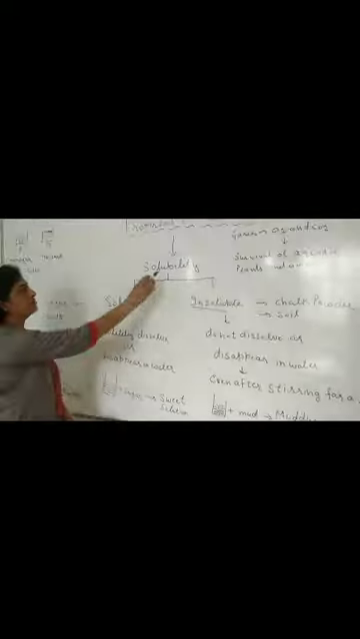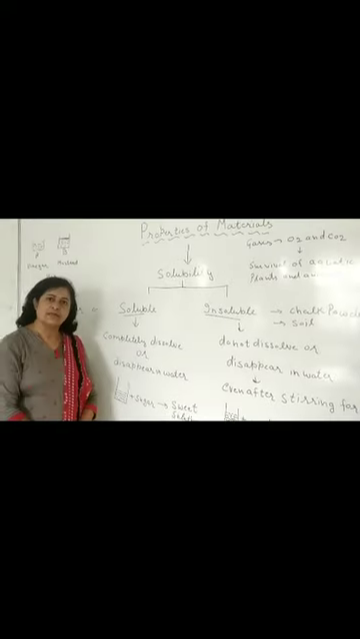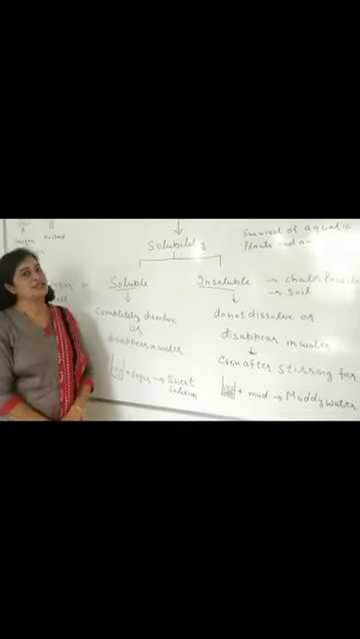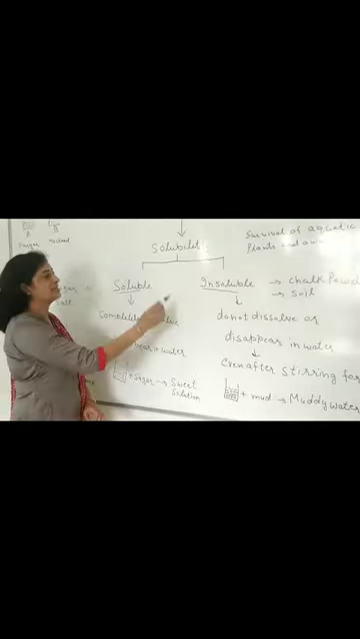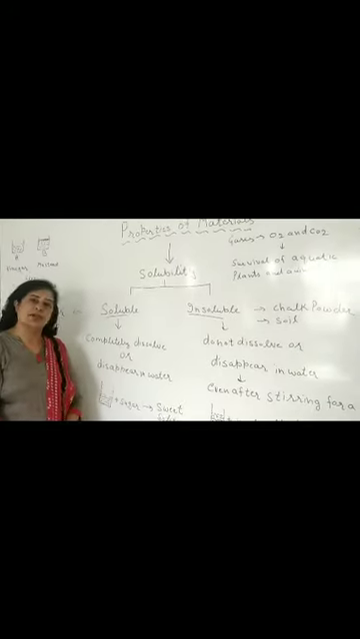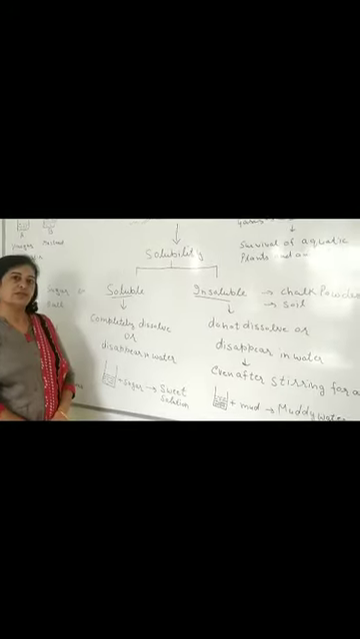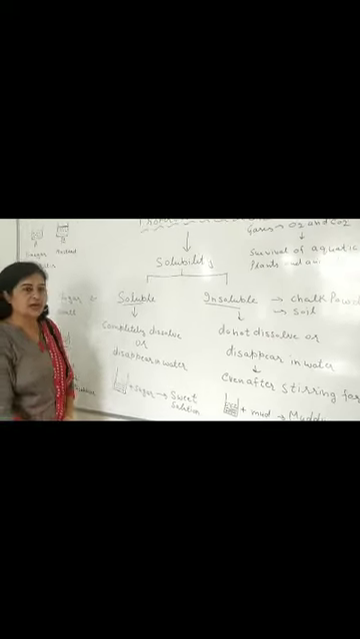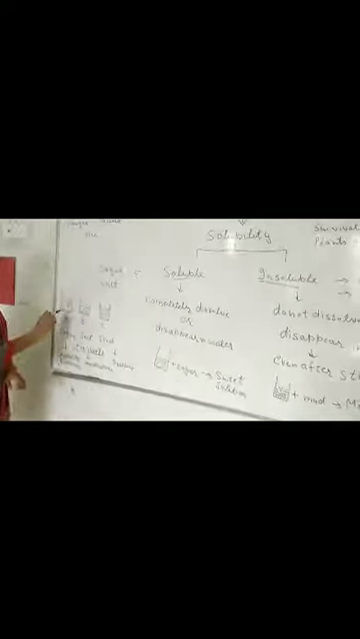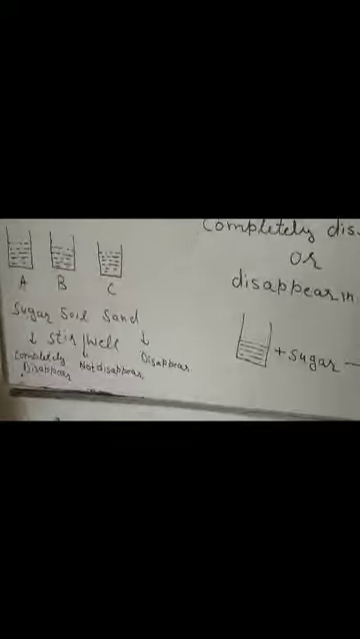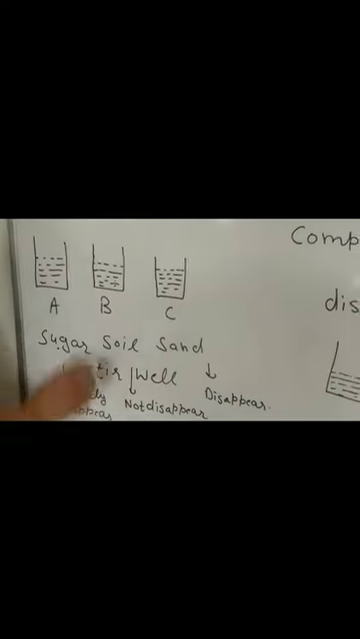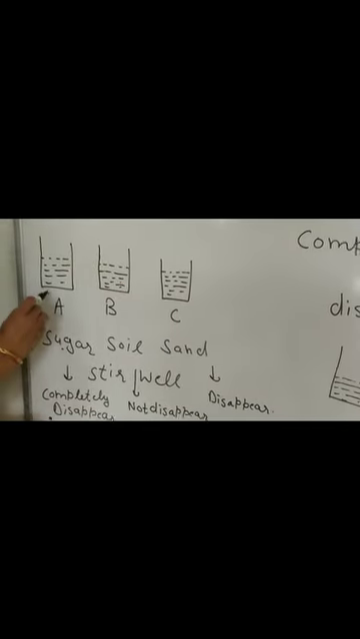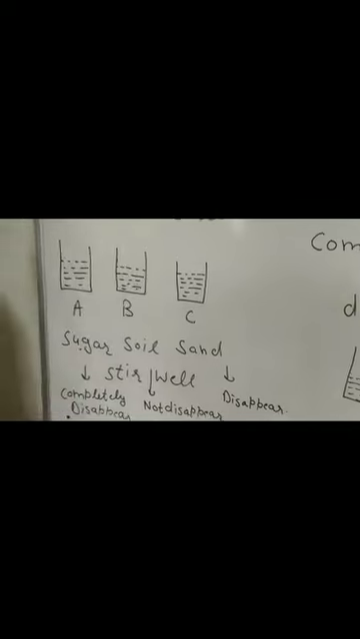So, on the basis of solubility, how many types of materials are there? Yes, two types, soluble materials and insoluble materials. Let us find out the difference between soluble and insoluble. For this, we need 3 beakers. Take 3 beakers and label them A, B and C.